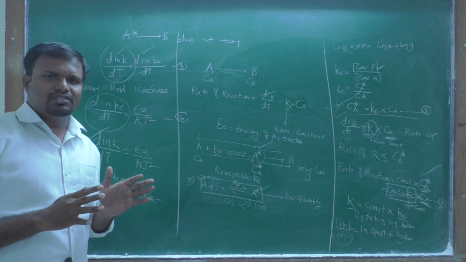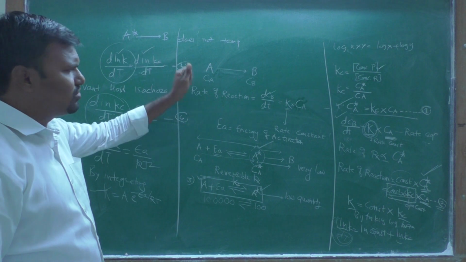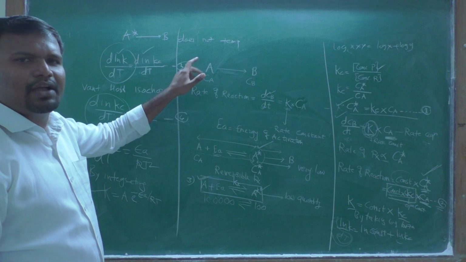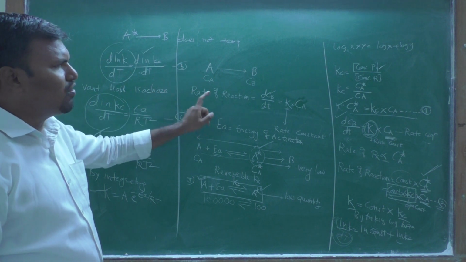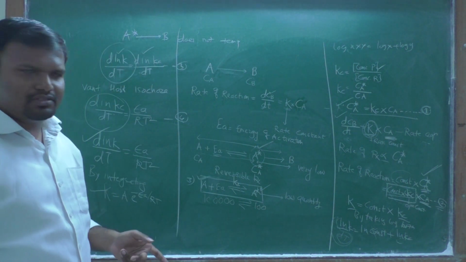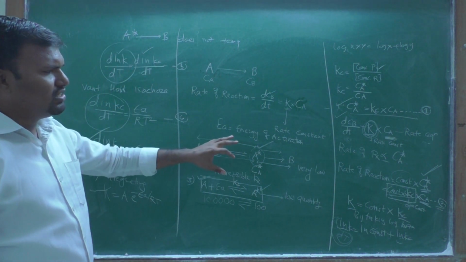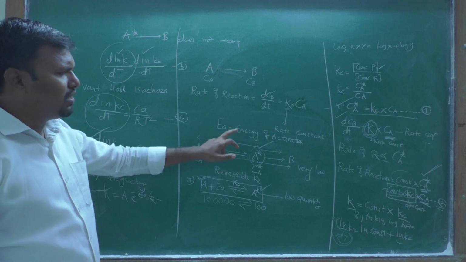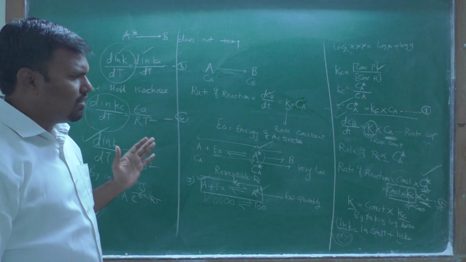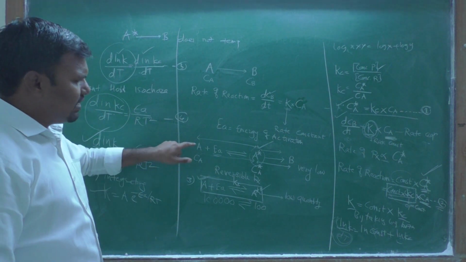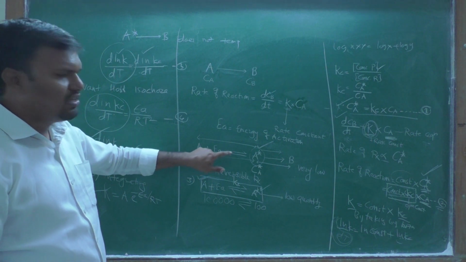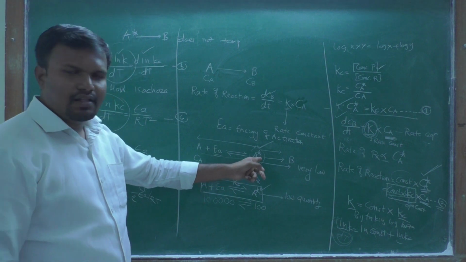The four assumptions we have discussed. The first assumption was that the reactants have to acquire a certain kind of energy for the formation of product via the activated complex. This energy is nothing but the energy of activation. This is the first assumption of Arrhenius theory. Your reactant concentration Ca will acquire the activation energy and give A star.